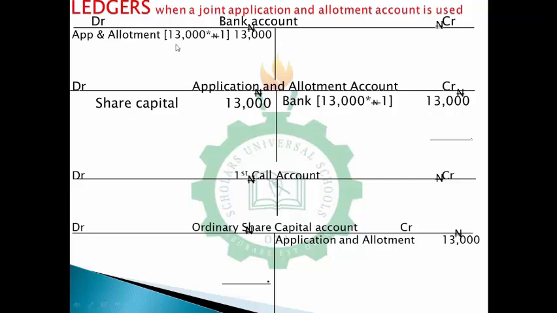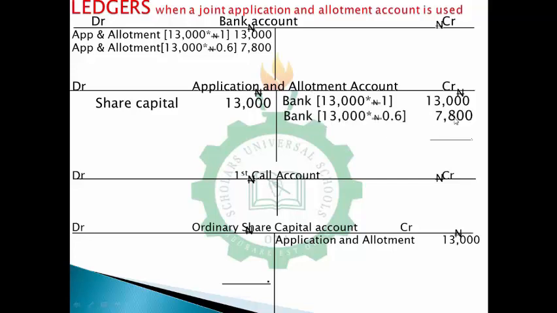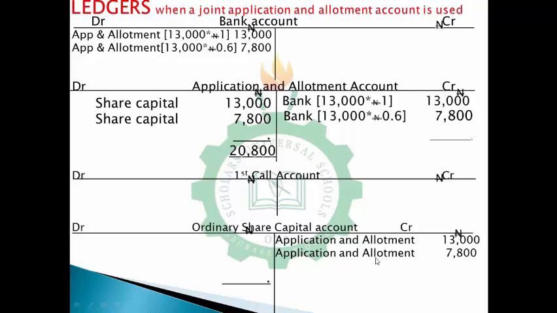Now the first is you receive money, come to the bank, then your corresponding credit entry will come to application and allotment account. The credit entry is 7,800 here. Do you understand? Then as soon as they receive money, you give them capital. So giving them capital, you debit it here, 7,800, then you credit the ordinary share capital account. You can see, for each transaction, for each entry, we are recognizing the double entries. That's the more reason why I'm always emphasizing that you have to understand the rule and practice of double entry very well.